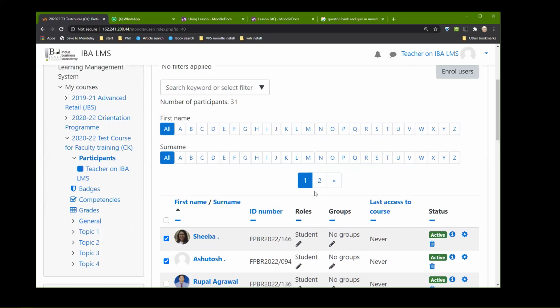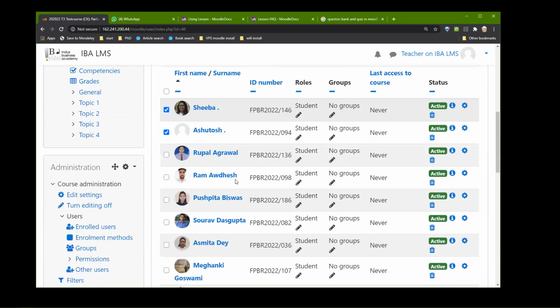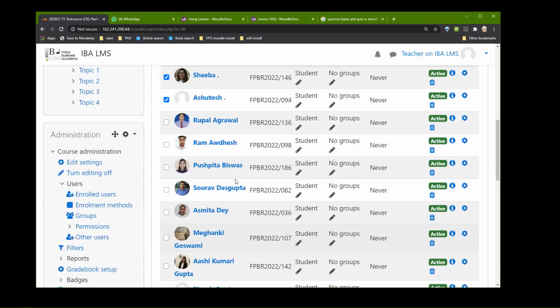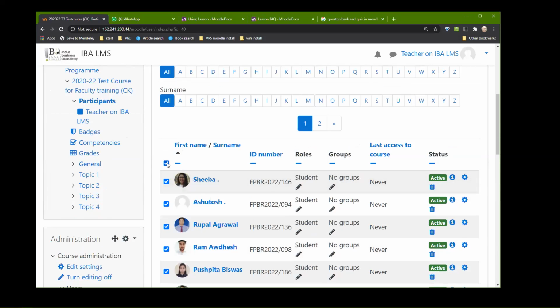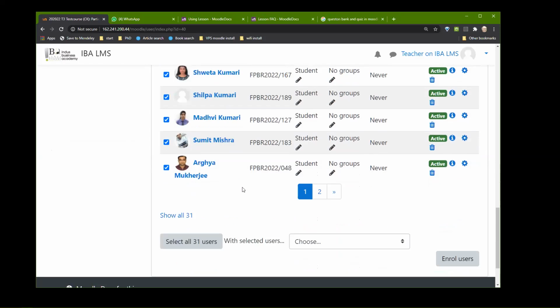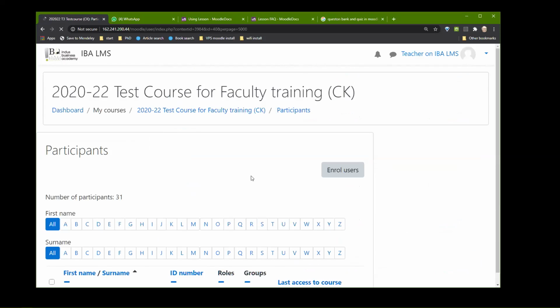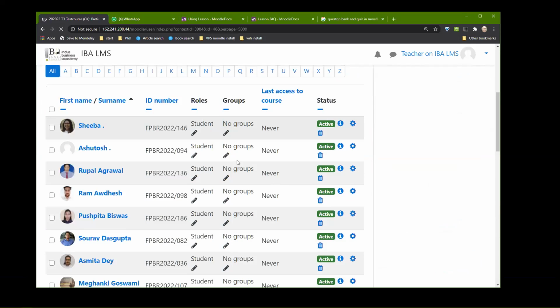Now suppose I want to delete all of them. So that is one more thing. You have to select all of them. Make sure that you yourself are not selected. So you show 31. I have not tested this, but I am hoping that you can't delete yourself.